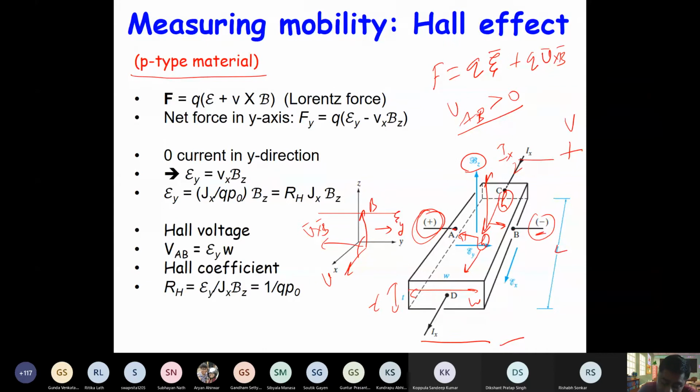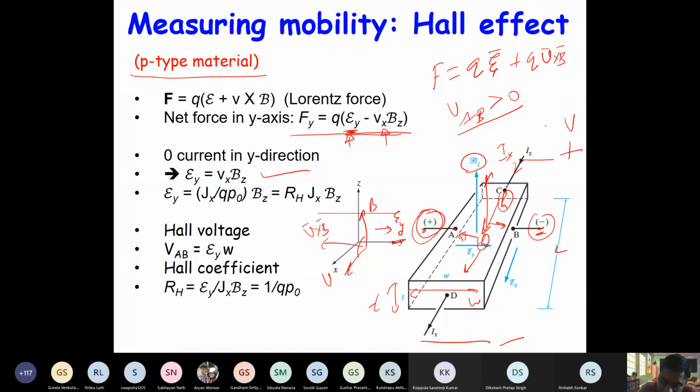Now in a steady state, we have no circuit here, so current will not flow. So what will happen? The developed field will balance the force due to the magnetic field, the Lorentz force, right? So the total force in the Y direction is due to the developed field EY and the force due to the magnetic field BZ. So that means your EY will be V times B. Now V you can get from the current, so from Ix you can get V.